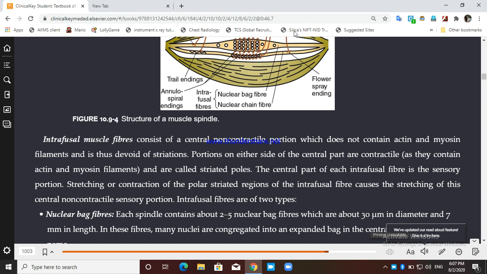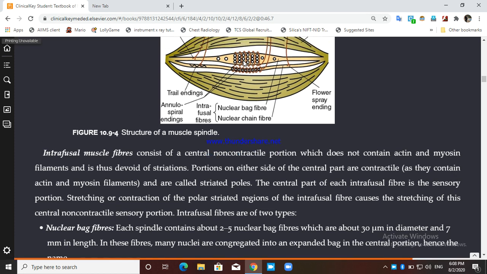So these intrafusal fibers present out here are of two types. One is nuclear bag fibers and the other is nuclear chain fibers.